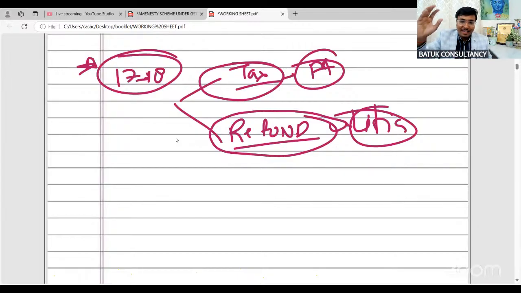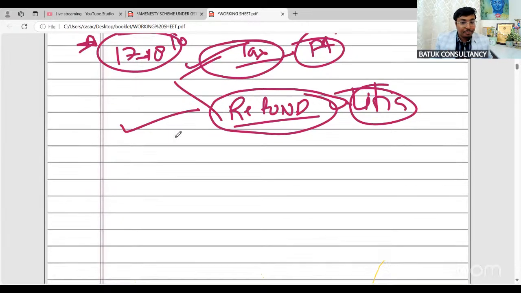If there is a demand of tax as well as refund, and you want to go for amnesty for tax, then first you need to make the payment of the complete demand, that is, interest and penalty on account of refund and 100% of tax. Then only you will be eligible to file under the amnesty scheme. Otherwise, you will not be able to file. That is the special thing we need to keep in mind.